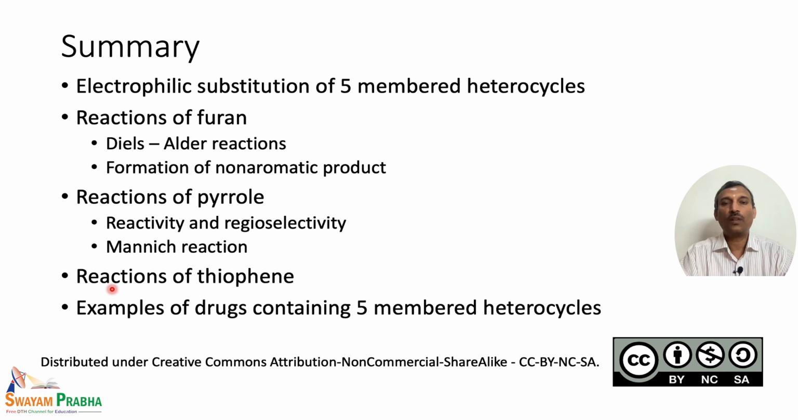Thiophene, having a higher resonance energy compared to furan and Pyrrole, undergoes electrophilic substitutions much slower, but it has lower resonance energy than benzene. So, it undergoes the reactions a little bit better than benzene. So, these are all the things we have seen, and we also studied some of the drug compounds containing a 5-membered heterocycle. With that, we conclude this session. Thank you.